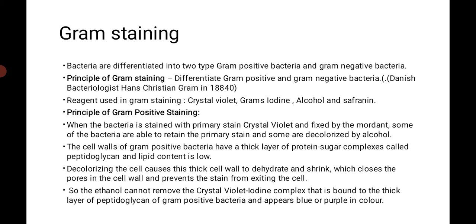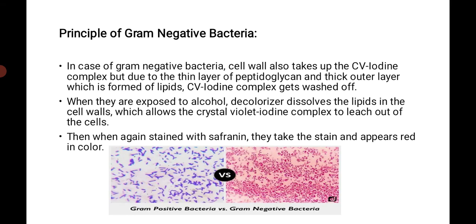Then the gram-positive staining principle and gram-negative staining principle, and how gram-positive bacteria and gram-negative bacteria look under the microscope. Gram-positive bacteria occur in purple color and gram-negative bacteria occur in negative color.